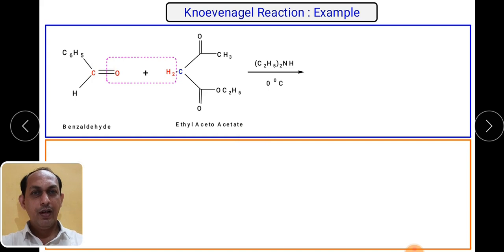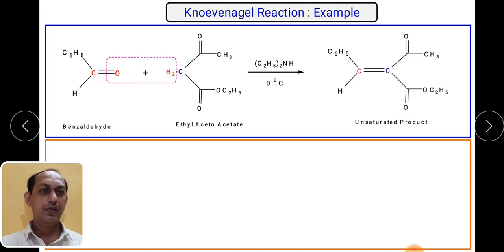Okay, so what will happen? Oxygen and H2 will be taken out with the help of base. As we have already seen the mechanism, it will take place in 3 steps. And there is a carbon-carbon double bond formation to form the unsaturated product. This particular part is from the benzaldehyde, and this particular part will be from ethyl acetoacetate. So this is how the unsaturated product is formed.